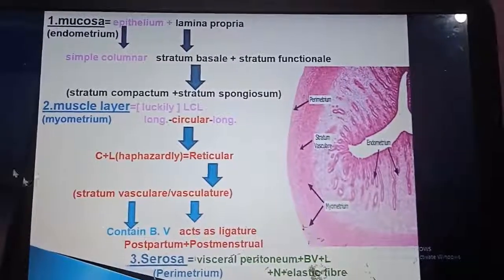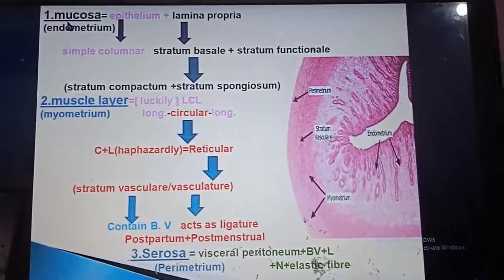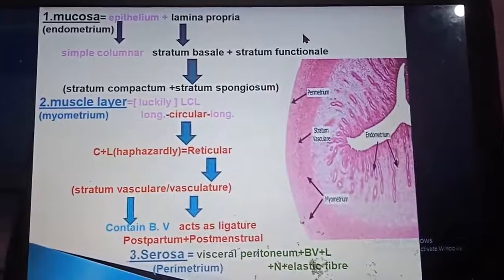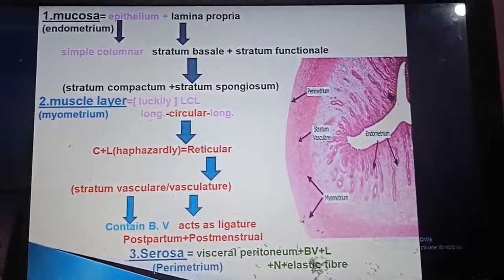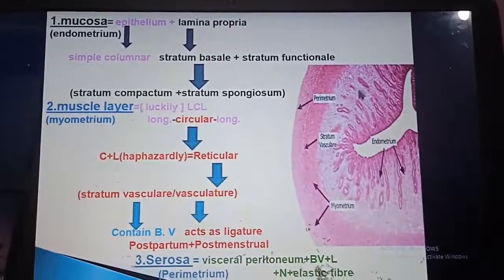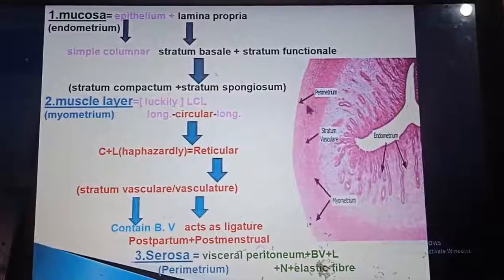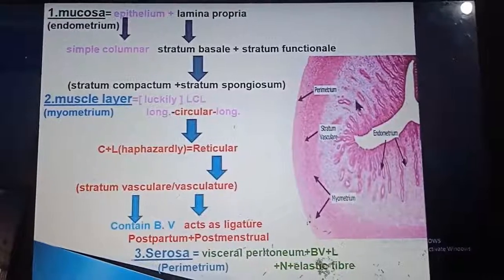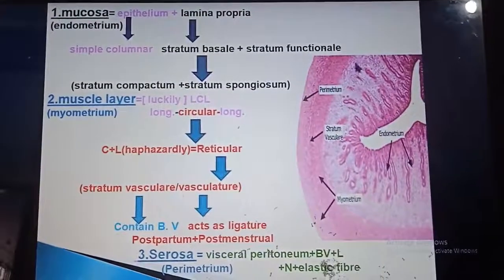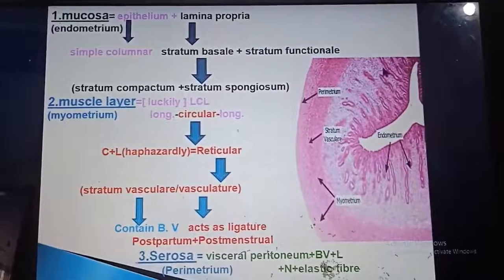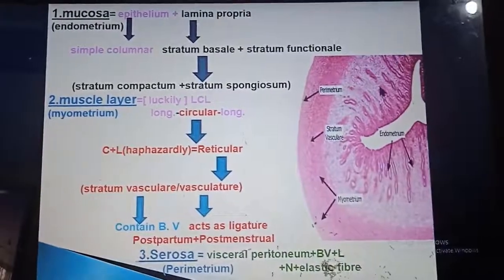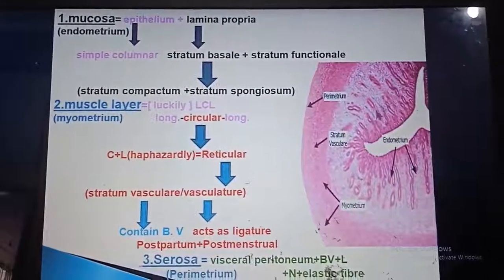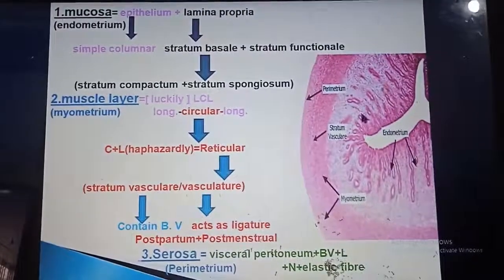In uterus, mucosa, also known as endometrium, is made up of epithelium plus lamina propria. This one is epithelium, and after that this one is lamina propria, a big area. Epithelium is of simple columnar type, and lamina propria is divided into stratum basalis and stratum functionalis. Functionalis is again divided into stratum compactum in the luminal aspect and stratum spongiosum, having a spongy texture for giving a space to the artery and gland.